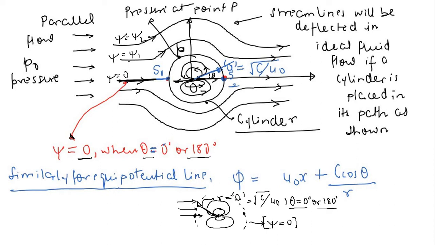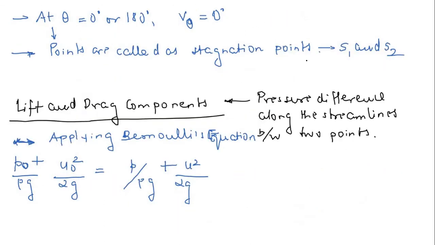But see here, very beautiful thing, the tangential velocity exists. As soon as this fluid reaches this cylindrical surface, the radial velocity is 0. Then it has a tangential velocity of minus 2 u naught sine theta. So it will move like this, and it will pass over the cylinder. Very important thing, right?